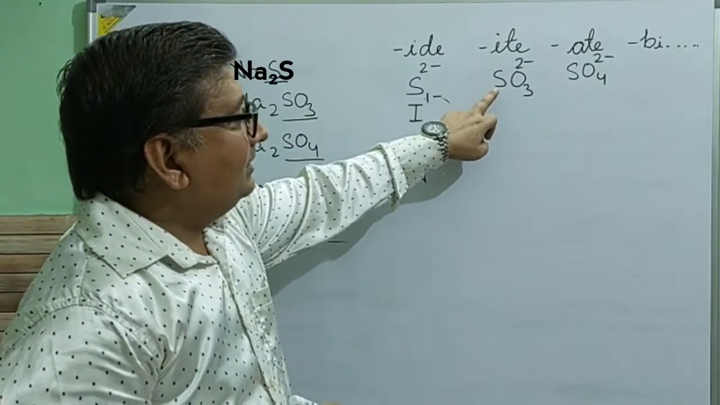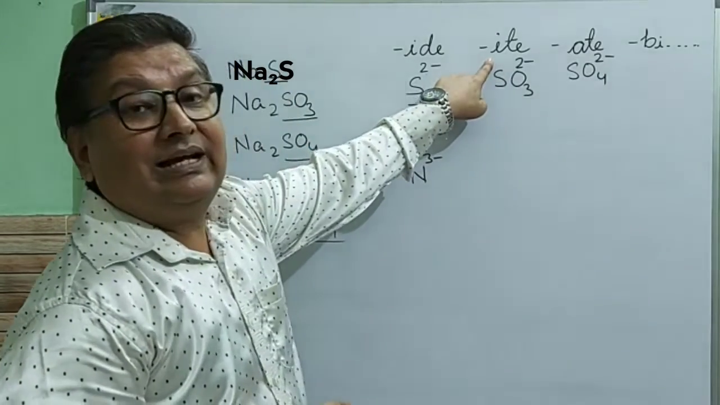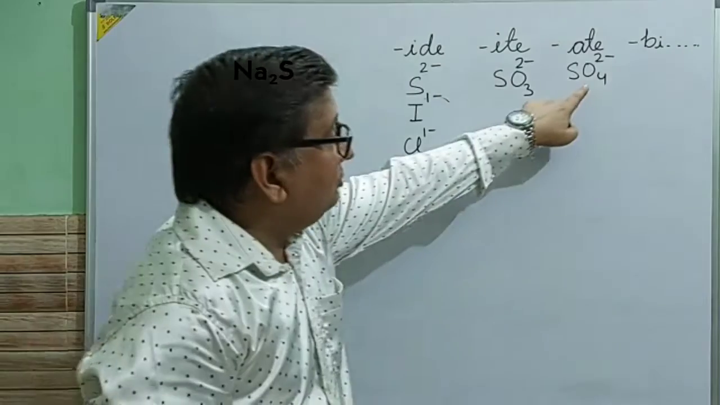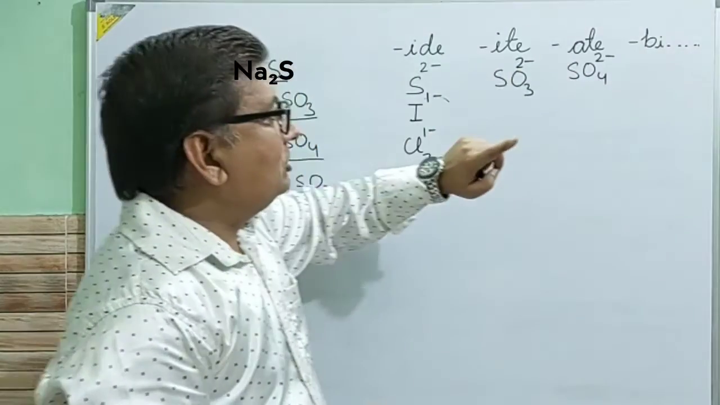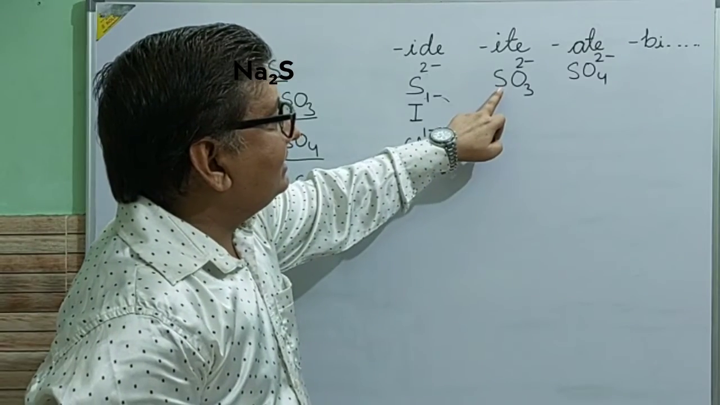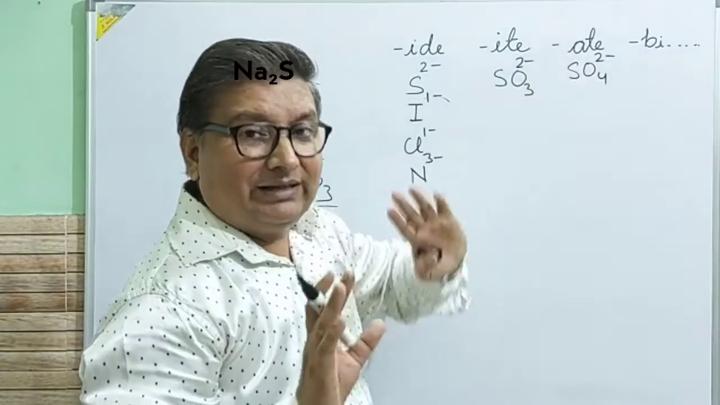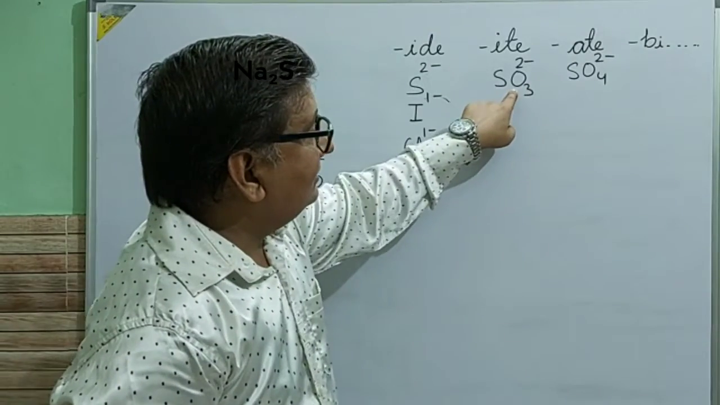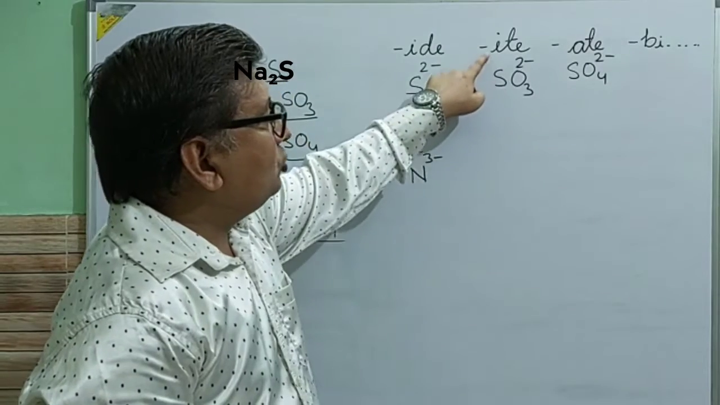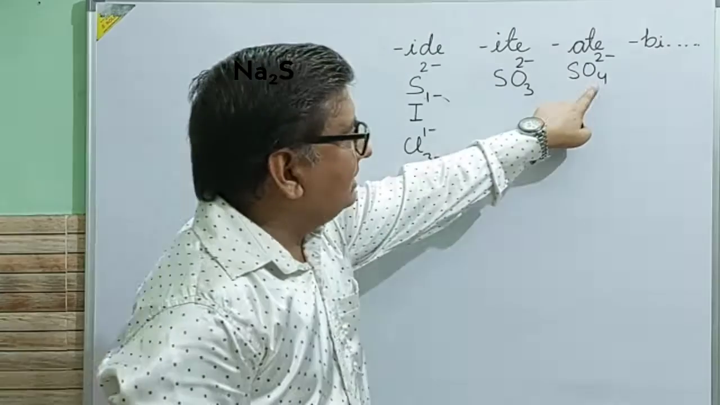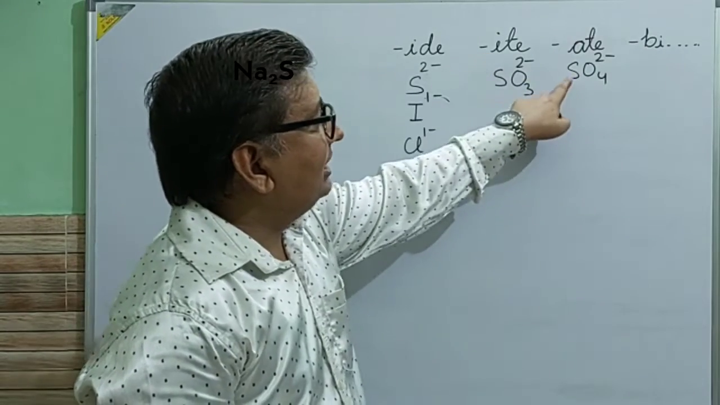So when oxygen is less, then we add ITE as suffix, and when oxygen is more, then we add ATE as suffix. So it means that we will call it sulfite and this sulfate. Again I am telling you, here oxygen is less with S, here oxygen is more with S. So when oxygen is less, you should say ITE at the last. When oxygen is more, you should say ATE at the last. So it will become sulfite, it will become sulfate.